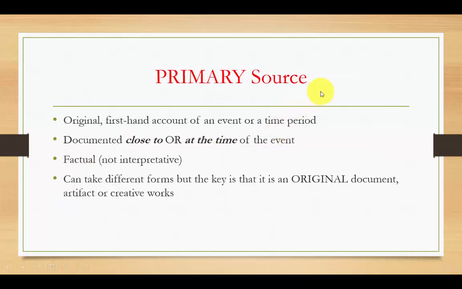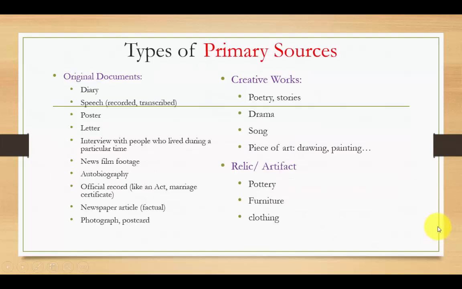A primary source, as I mentioned, is an original first-hand account of an event or a time period, and it's documented right at that time or very close to that time in history. It is factual, meaning that it does not analyze or interpret information. It can take different forms, but the key is always that it is an original document or an original artifact or creative work. What are some examples of primary sources? Here's some that we'll see in this course.